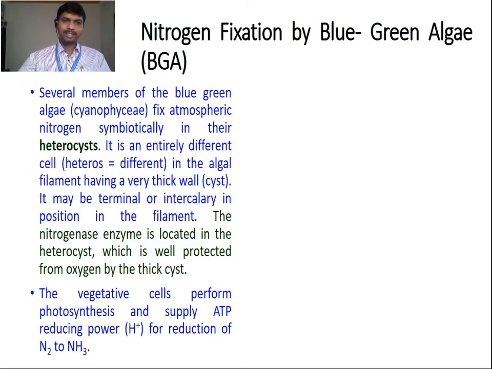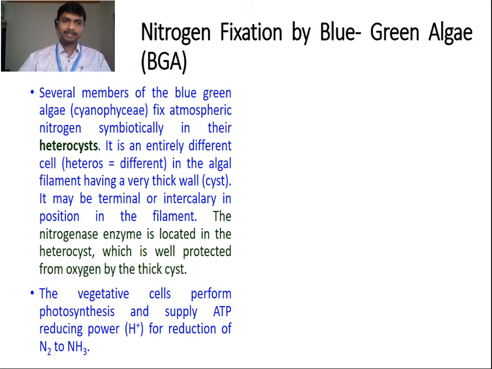The nitrogenase enzyme is located in the heterocyst, which is well protected from oxygen by the thick cyst or thick wall. As you know, the problem of the nitrogenase enzyme is that it is very sensitive to oxygen. So it should be protected from oxygen.